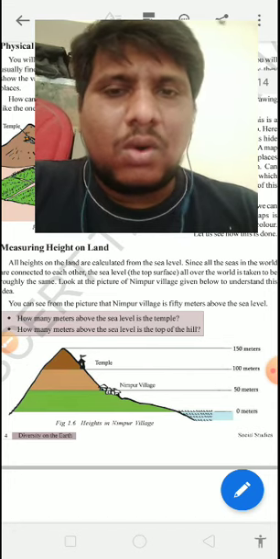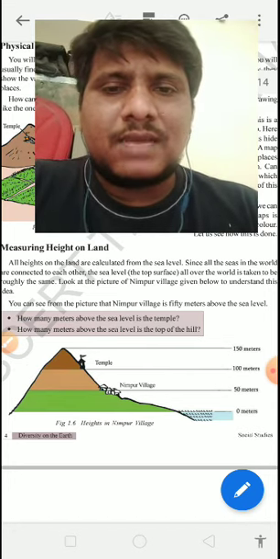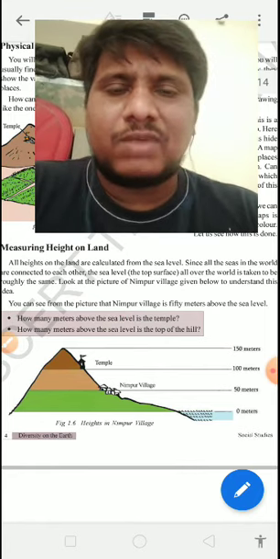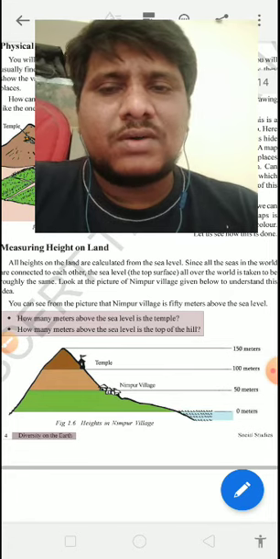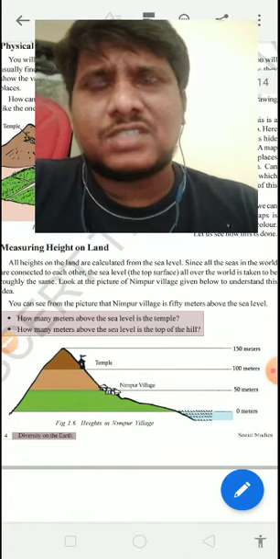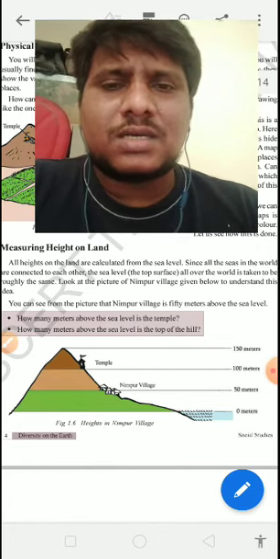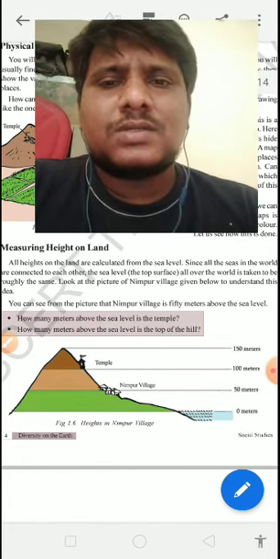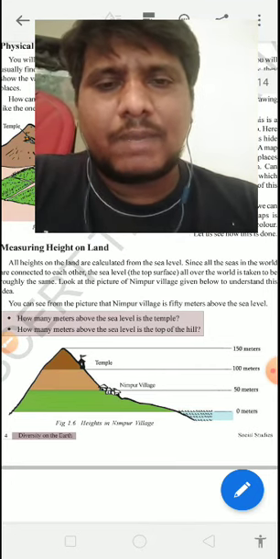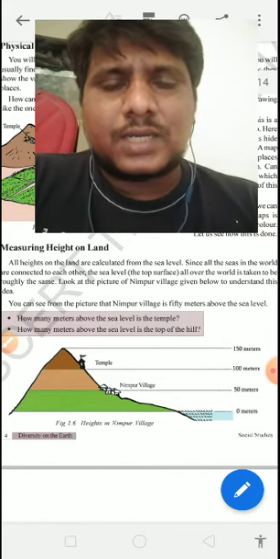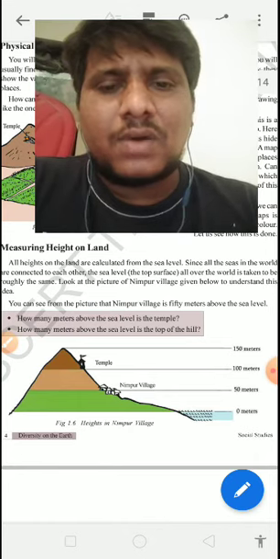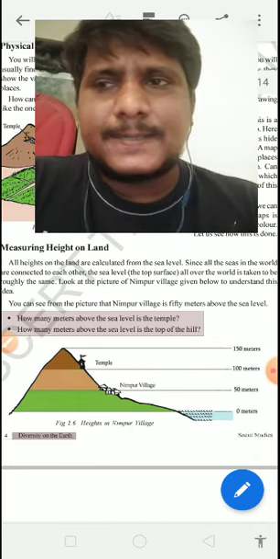Why? Because all over the world, all over the earth, the sea level is roughly the same. Not exactly the same, roughly the same. Because in different continents we have a little bit of differences in sea level, not major differences. Why? Because all seas and oceans are covered at a particular amount of distance only. It means proper height on the surface of the earth. From there we are measuring the height of hills or the height of a building or the height of mountains.